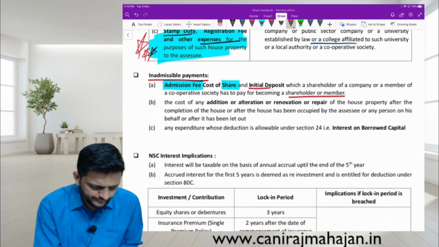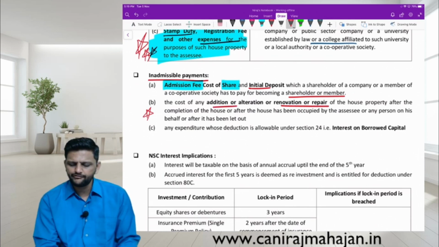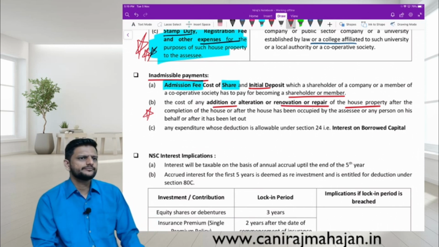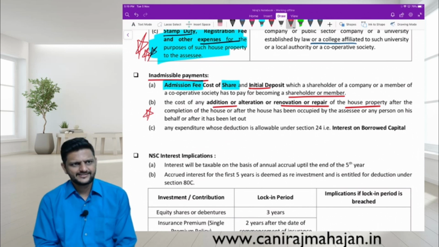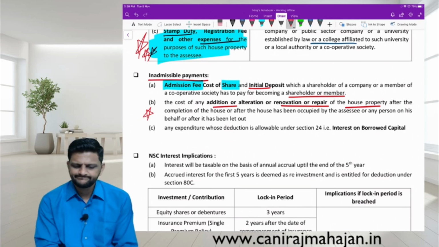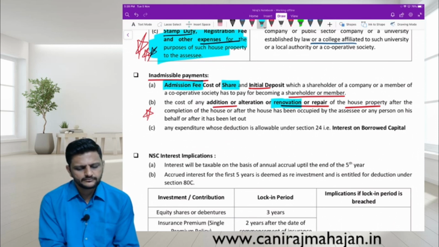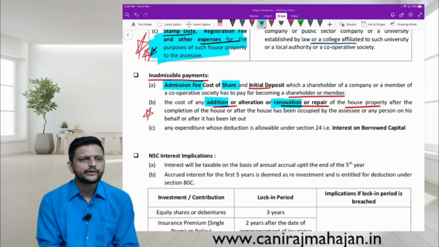Next one also important. The cost of any addition or alteration or renovation or repair of HP, that is already covered in HP section 24B. If at all you have taken a loan for the same, there is also another benefit. What is the other impact of this?